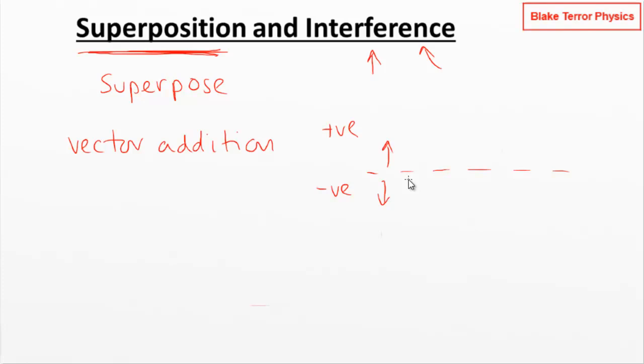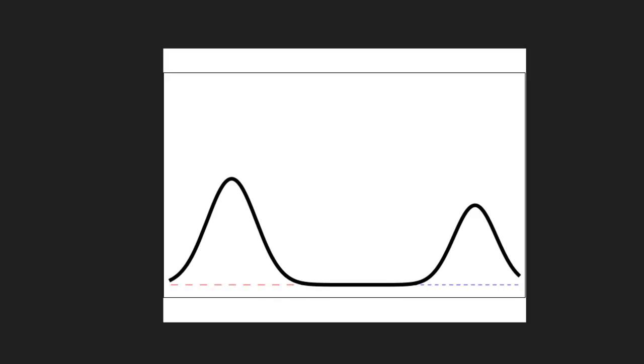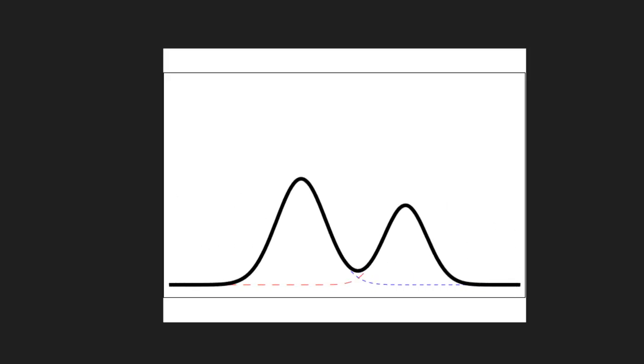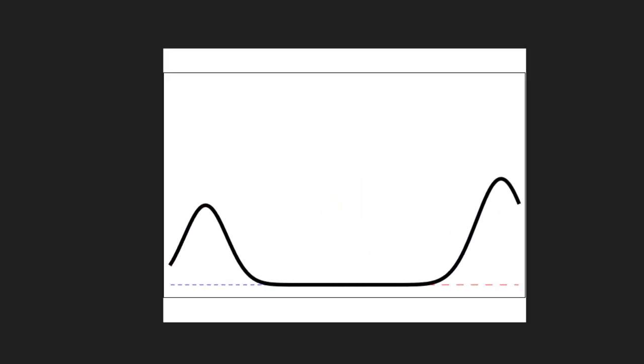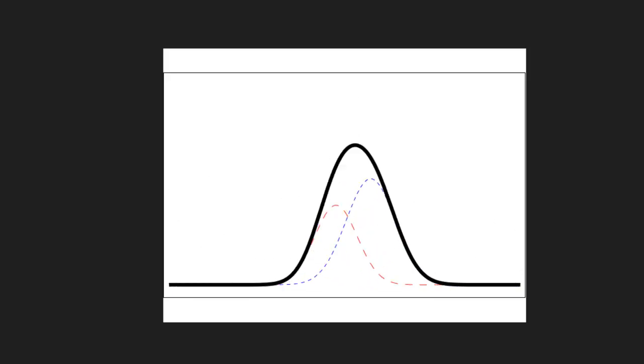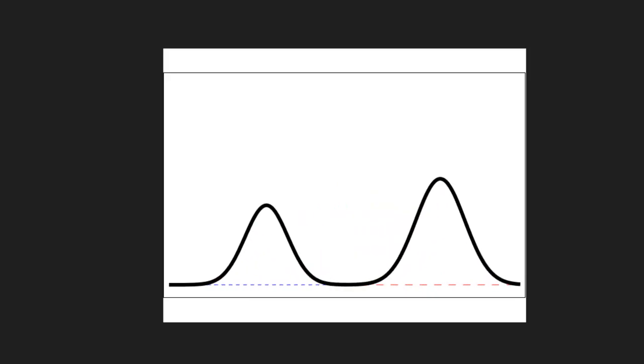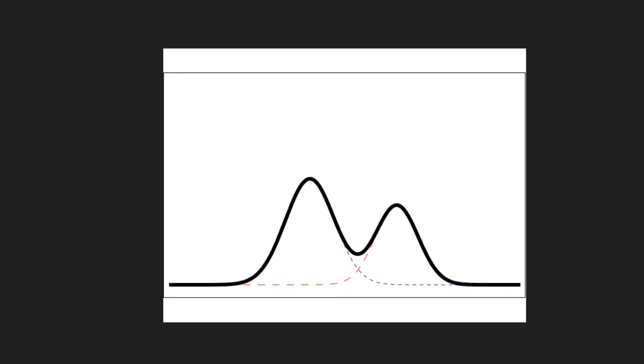So this is time for an animation or 2. Right, so here's 2 pulses that are superposing and interfering. So we've got a higher amplitude wave, a larger wave appearing here on the left and traveling to the right. We've got a smaller, lower amplitude wave appearing on the right, I should say, and then traveling to the left. In the middle, they superpose, which gives us interference, and we're just adding them up. So in this case, all of the displacements are positive. They're all upwards.